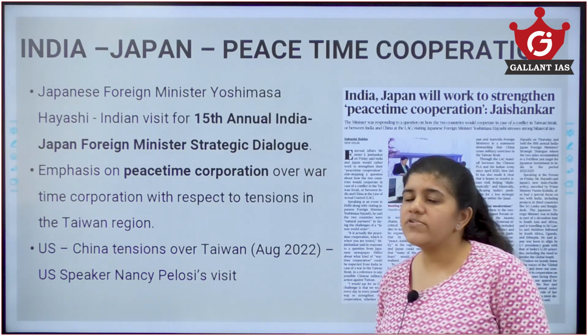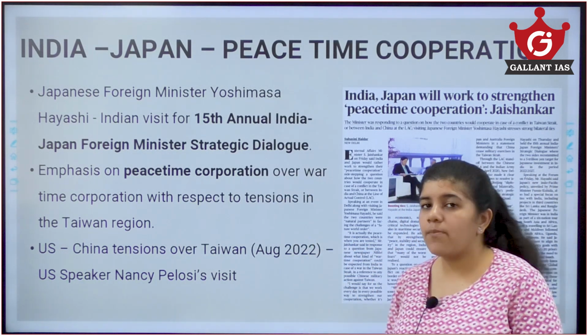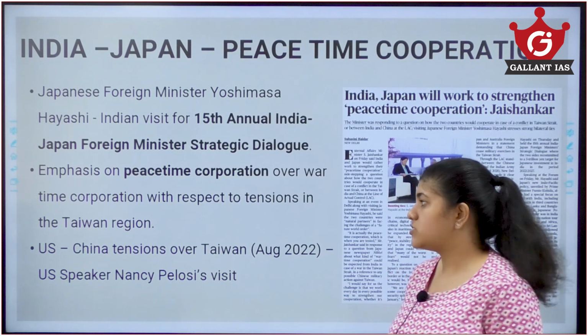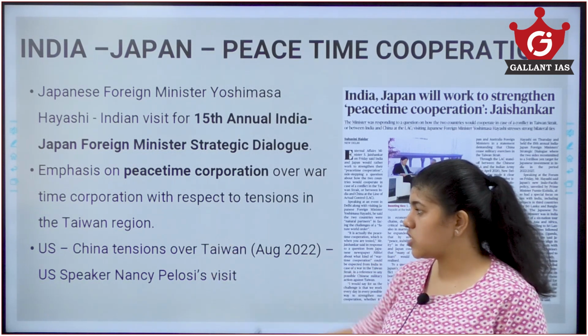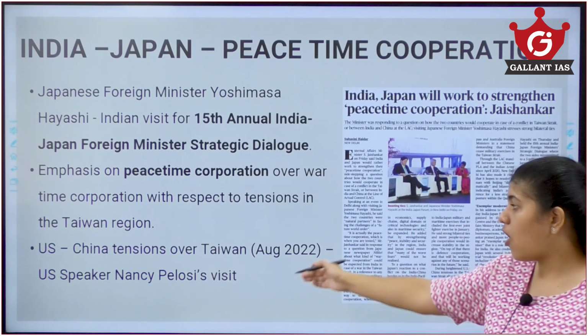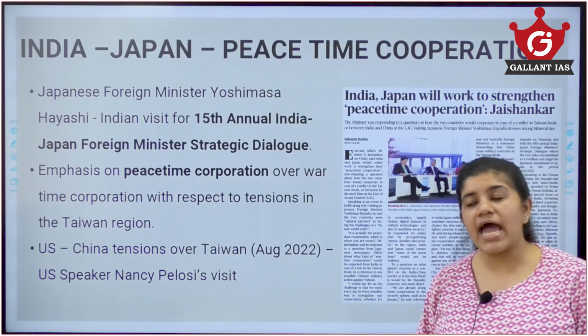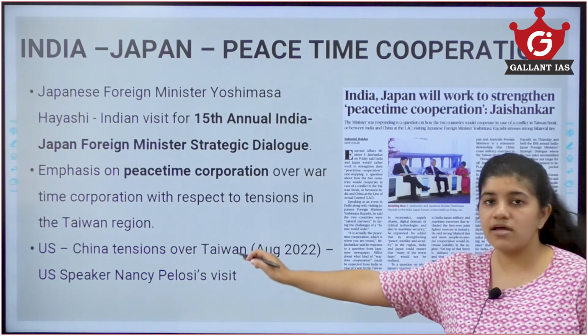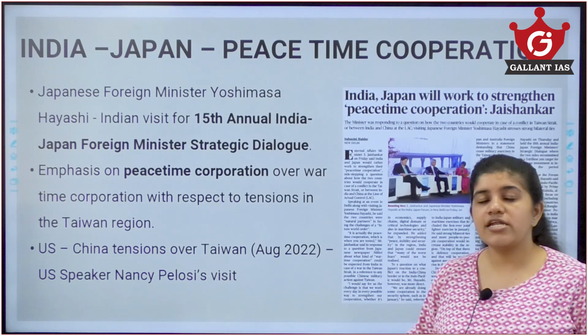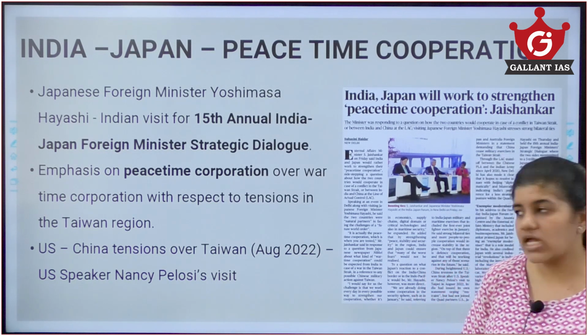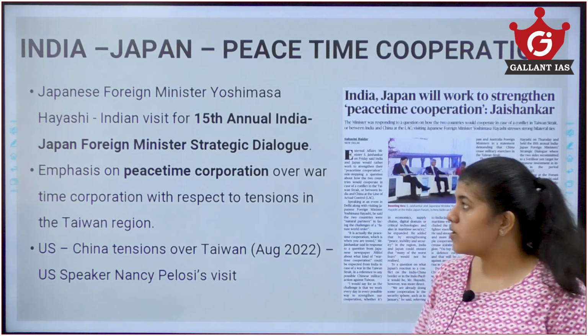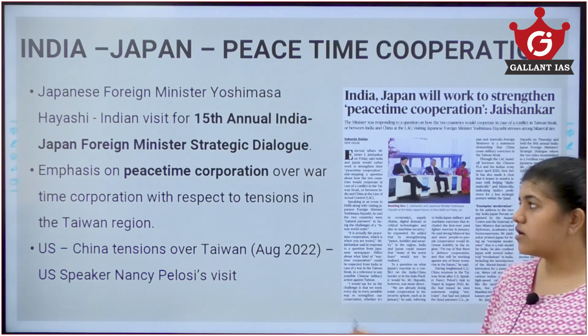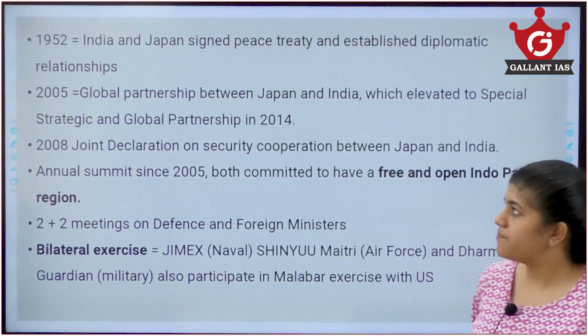Also we can see US-China tensions over the Taiwan Strait. Like in August 2020, the US Speaker Nancy Pelosi visited Taiwan, which created a huge debate and tension between US and China. So that is also a major talking point here between India and Japan.